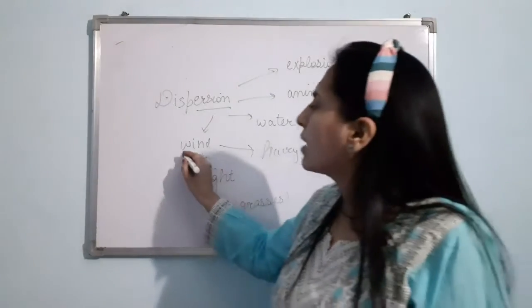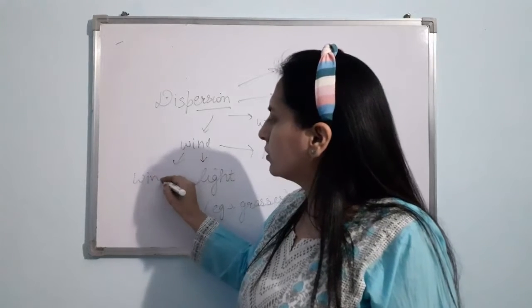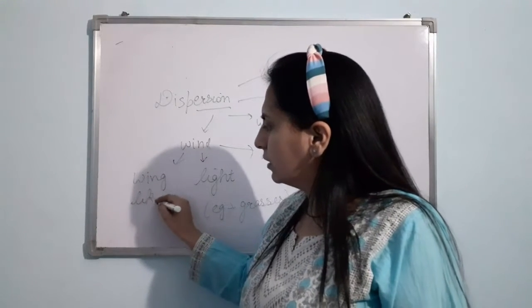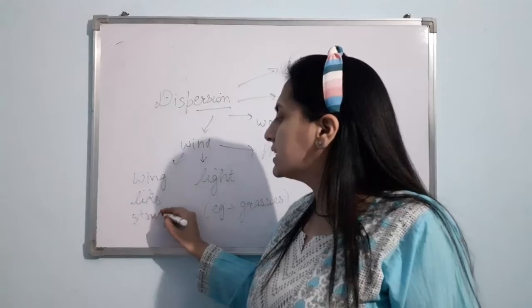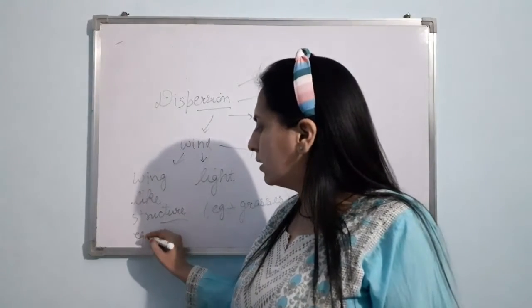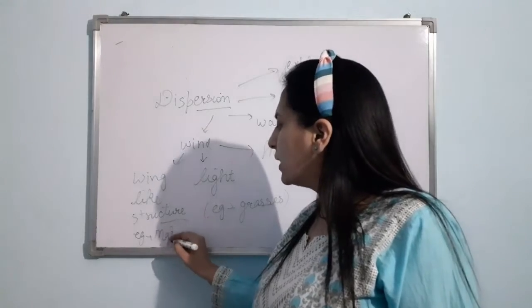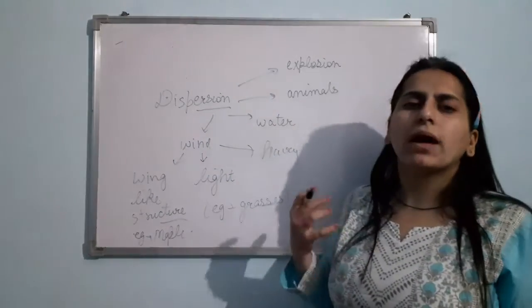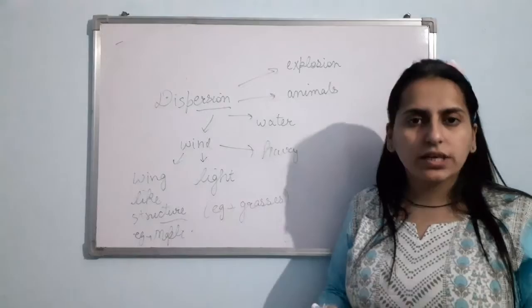Clear? They are having wing-like structure. With the help of that, they can easily fly in the sky. Clear? Its example is maple. In the seeds of maple, wing-like structure is present.